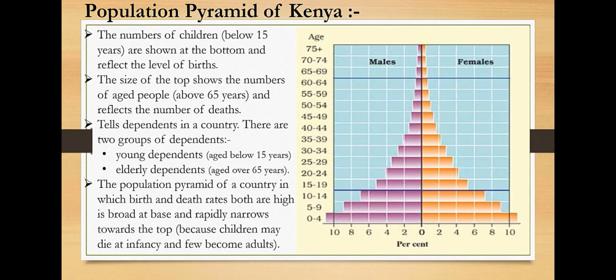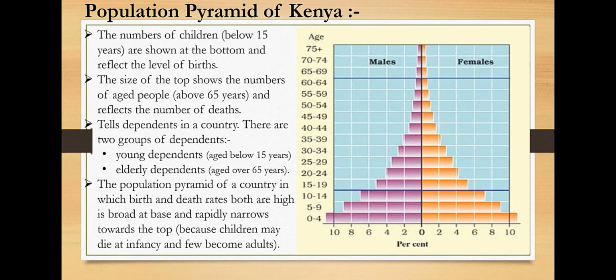Here you can see the population pyramid of Kenya. The number of children below 15 is shown at the bottom, and that reflects the level of birth. Above 65, it reflects the number of deaths. So you can see the two blue lines: the bottom one shows the level of birth, and the upper one shows the number of deaths.